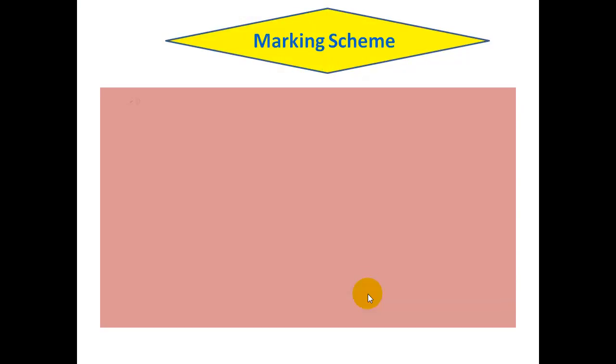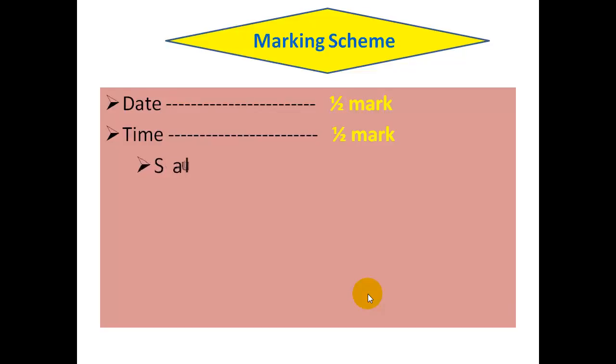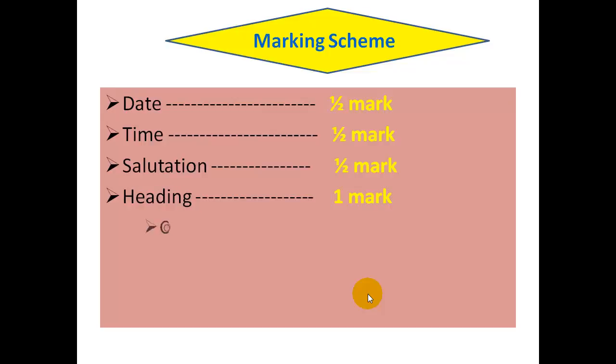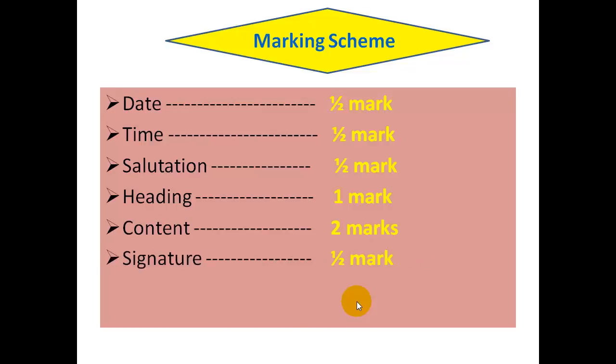Then we need to see the marking of the layout. Keep the date and time: half a mark. Next, the salutation gets another half mark. The heading, "Dear Diary", gets 1 mark. Next, content gets 2 marks and the signature half a mark. Finally, you will get 5 marks. So keep all those things in your mind and be careful while you write a diary.